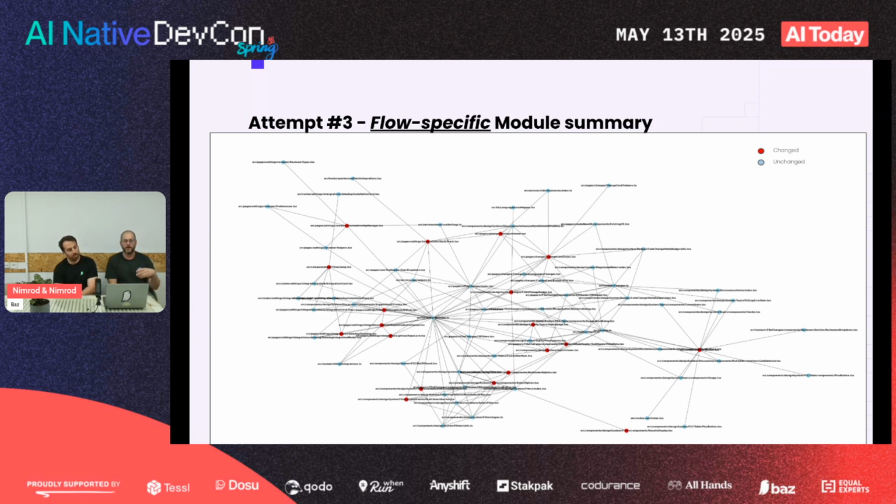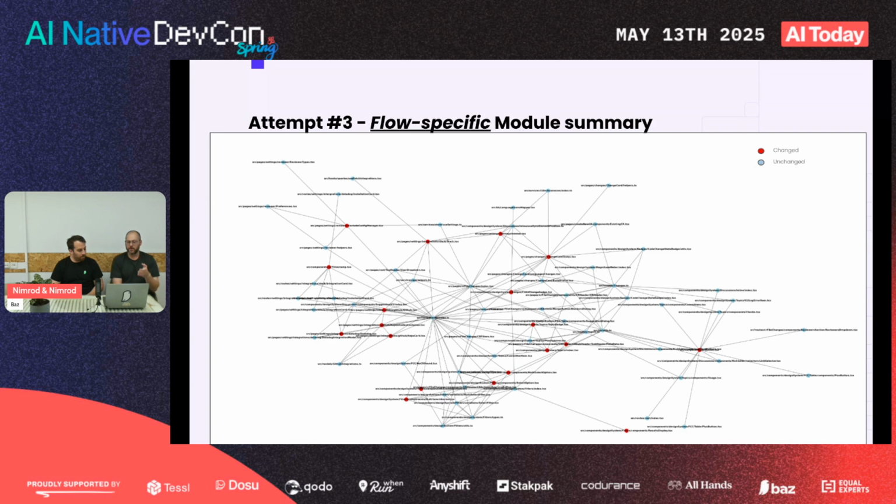For example, our BFF module, like I said, is super cluttered. It has our AI chatbot, and it does event handling and queue handling and endpoints, web service, notification center, and a lot of other things. And we said, okay, let's say I have a PR that deals with the notification center feature. So I'm going to ask the LLM to summarize the module as if the only thing the module is doing is notification center. That way I can make sure that the important stuff makes it into the summary.